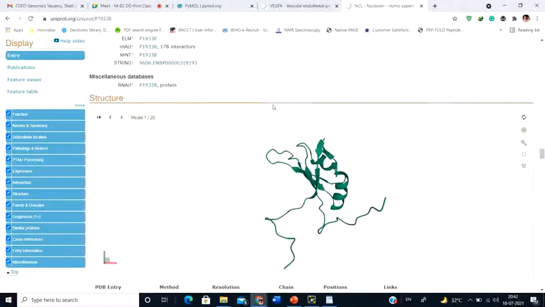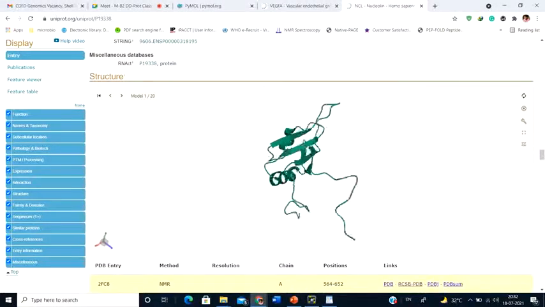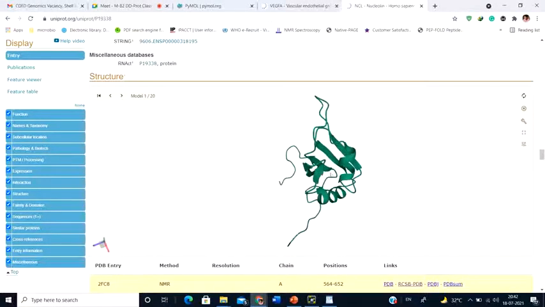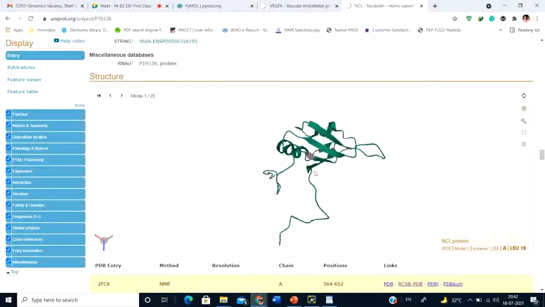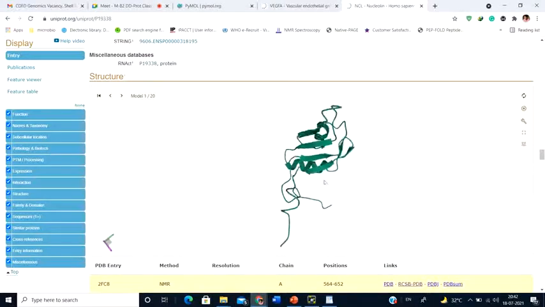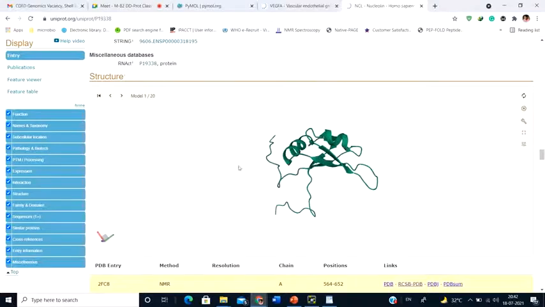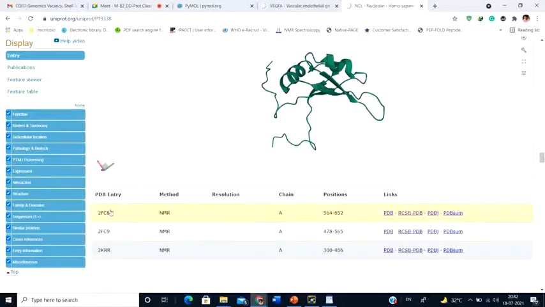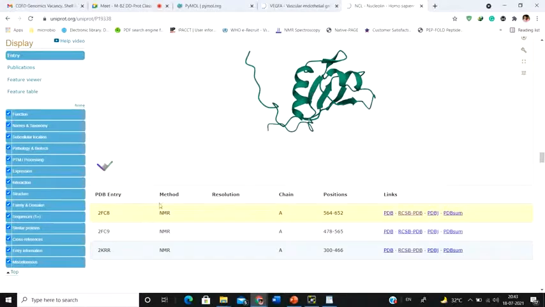Now further, if you come down, you have to get the structure of the particular protein. Now this is the structure of the particular protein. Now this is not the entire structure, a small domain. Okay, and how is this structure solved? See, this structure is solved by the NMR method, and this is the nucleolin protein, and this is from only the 564 to 652 domain. Okay, only this is the domain of this particular protein, not the entire structure.